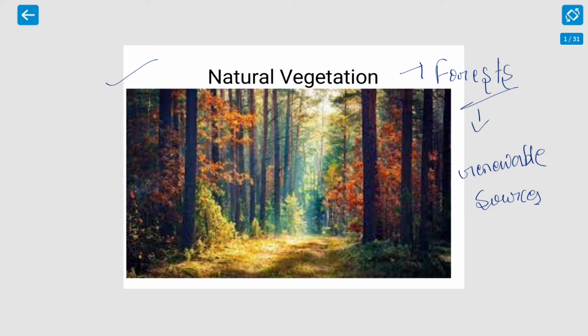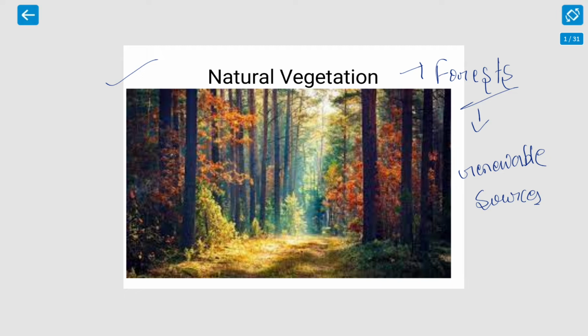How? Because when the trees do transpiration, a lot of water is released into the atmosphere, because of which a rainfall-type weather is created in the forest. Like the water lost by transpiration increases the humidity level in the climate, and when the clouds become fully saturated, then it rains.